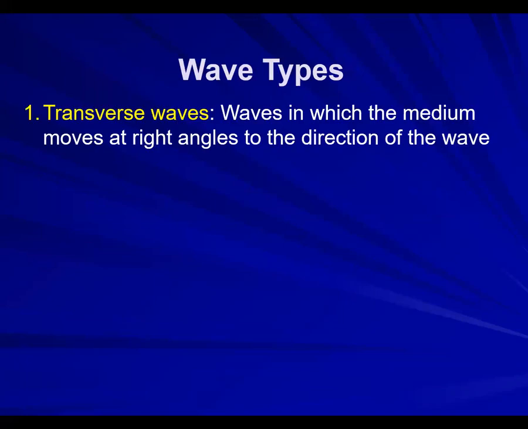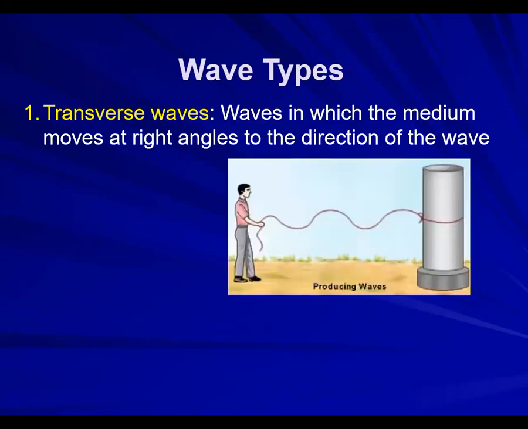So for the types of waves, we have two types. The first one is called transverse waves, waves that move perpendicular to the direction of propagation. It is like when you tie a string, hold it from the other end, and try to move it up and down. This has the same shape as a transverse wave.